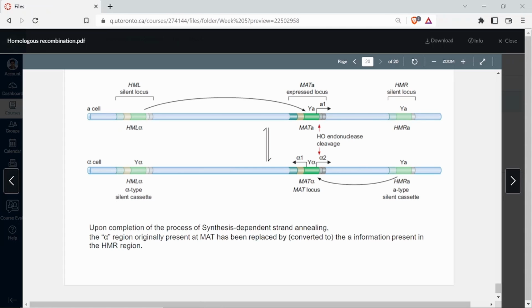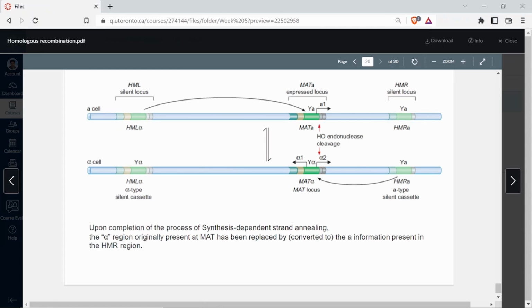So this is your mat locus. Mat locus is the mating type locus. I told you that whatever gene this mat locus contains, that is the genotype of that strain. So for this strain, you have A here. It says mat A. So it has the gene A1 inside.